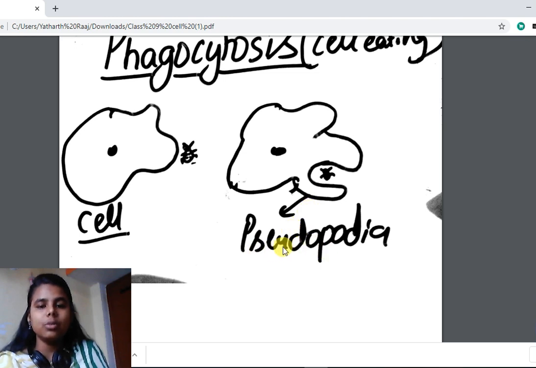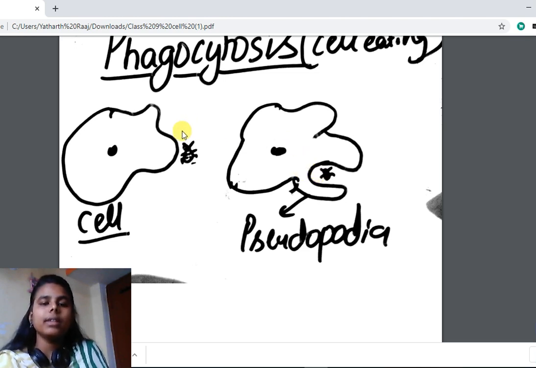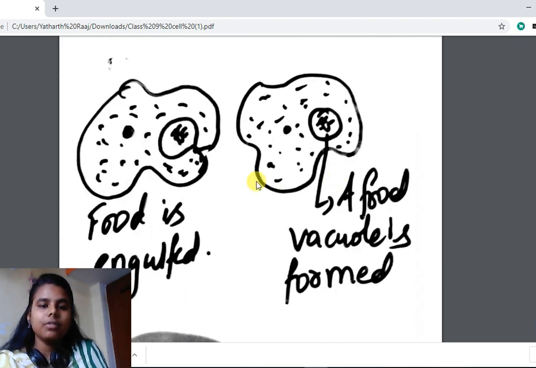The word pseudopodia: pseudo means false and podia means feet. The plasma membrane will grow. It will feel as if the cell is traveling towards the food, but it is actually not like that. The plasma membrane is growing in size. So first of all, when the cell senses the food, the plasma membrane starts growing as pseudopodia. It surrounds the food, and the food is engulfed by the cell.